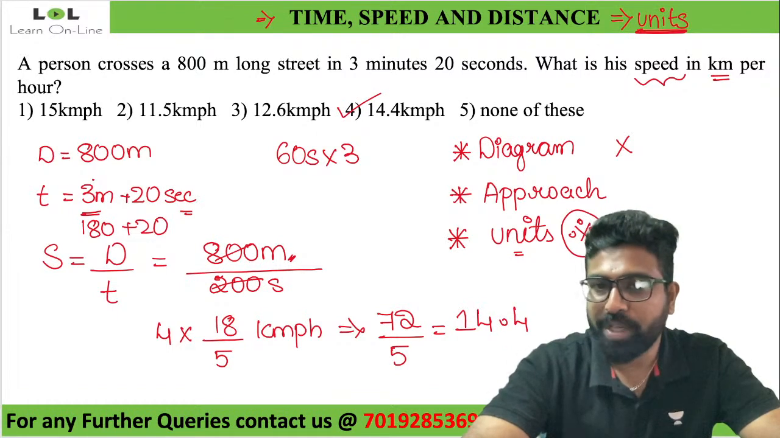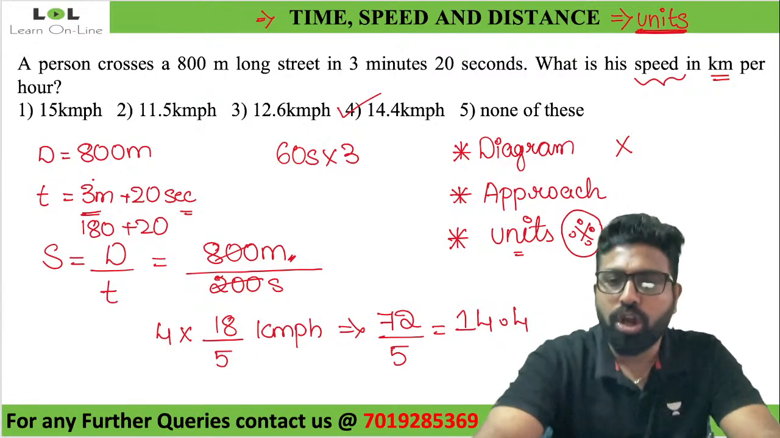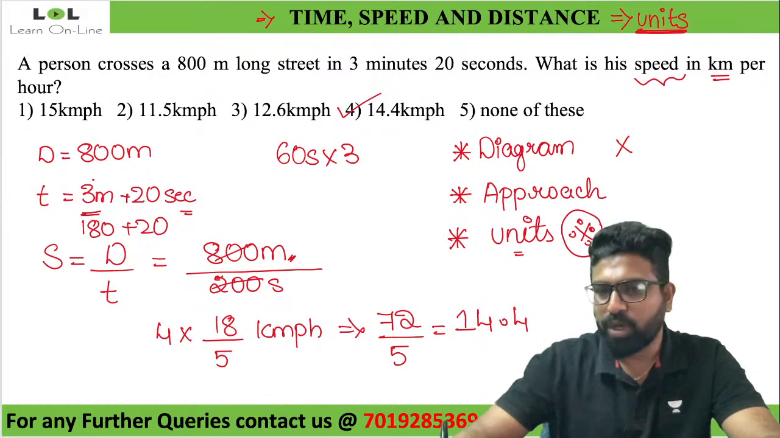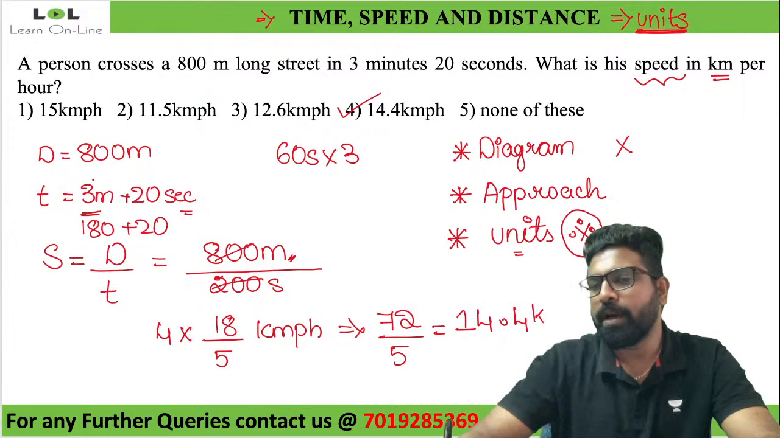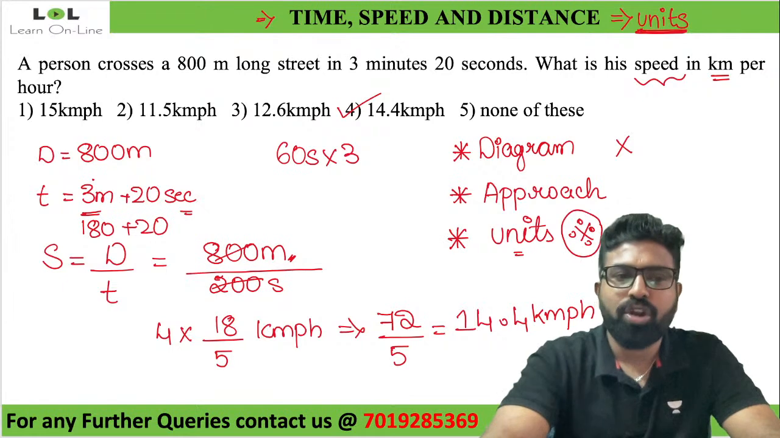Since it was the first question, even though it was very simple, I took so long to answer because I made sure everything here should be covered. So what is it? 14.4 kilometer per hour. Don't miss out on the units. So moving on to the next question.